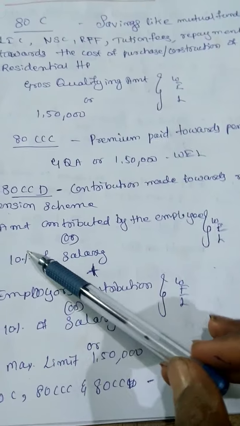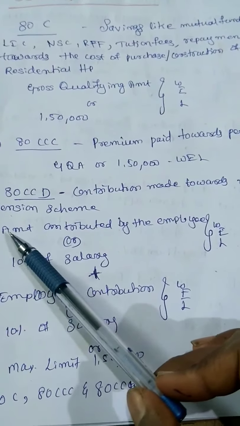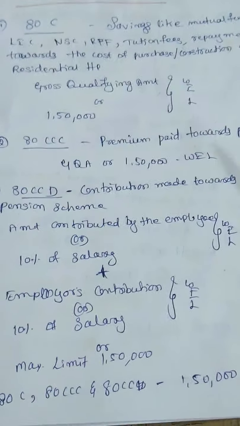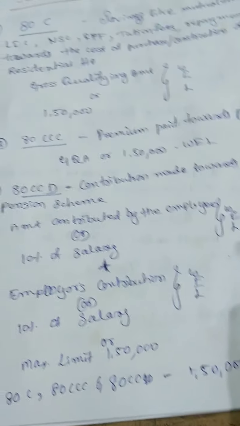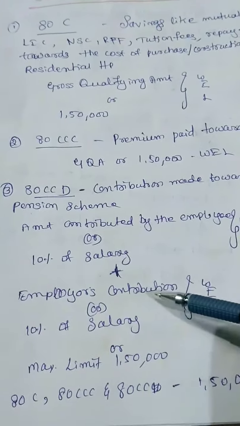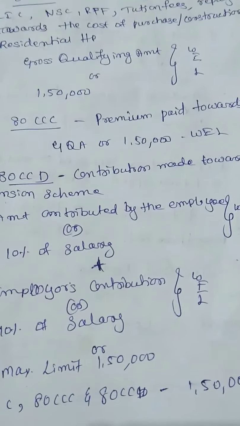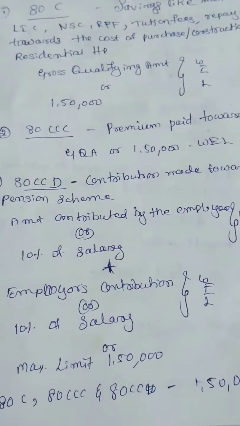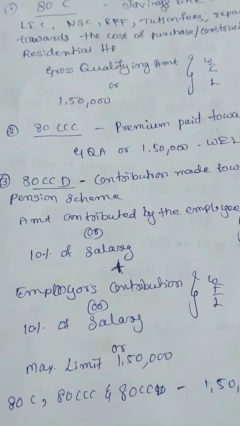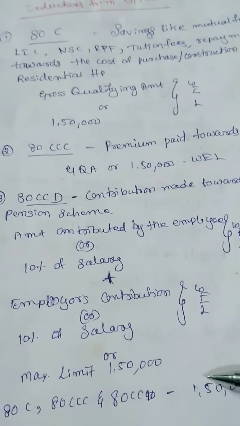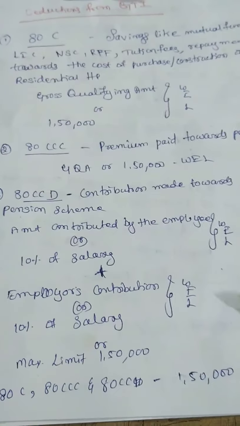For example, if you are getting 10,000 as employer contribution or 10% of salary, whichever is less, and again 15,000, then 15,000 plus 10,000, you will get 25,000. The maximum limit is 1,50,000, so whichever is less.